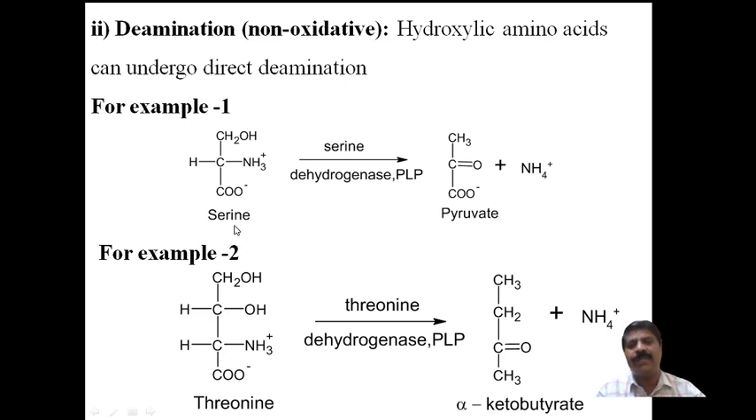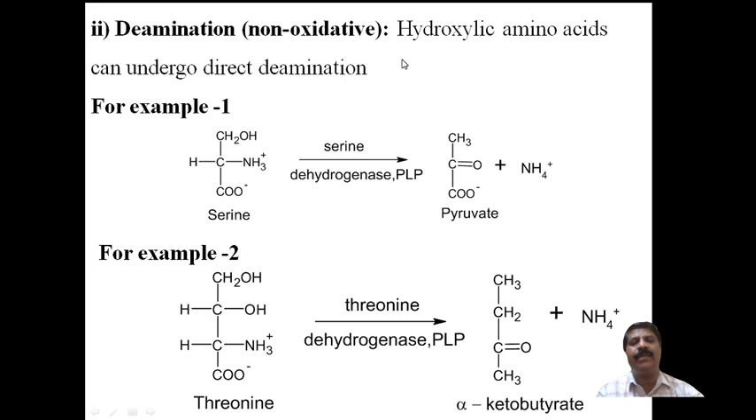Here the first example is serine. This is serine, an alpha amino acid, and with serine dehydratase and PLP, the reaction takes place in the presence of PLP. The ammonium ion will be removed, an OH group is added here, the ammonium ion separates, and it forms pyruvate. Serine, an alpha amino acid, is converted into pyruvate.